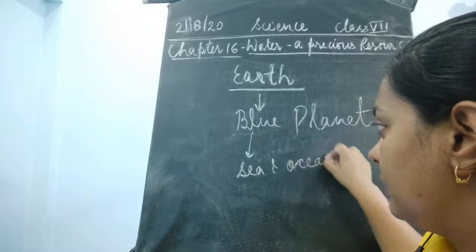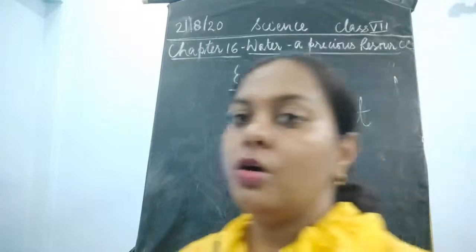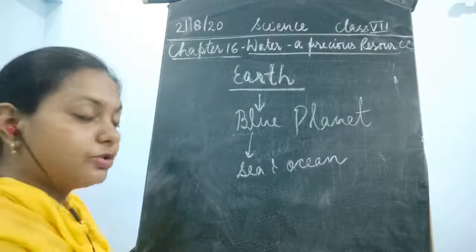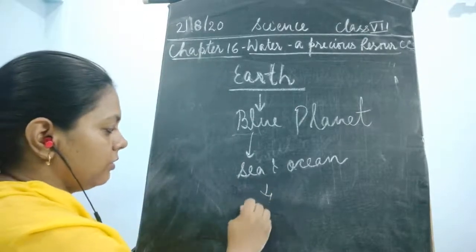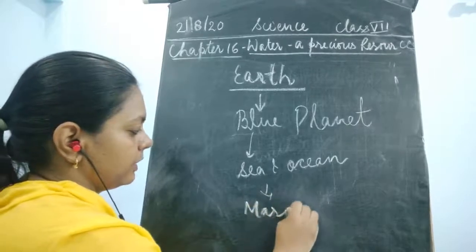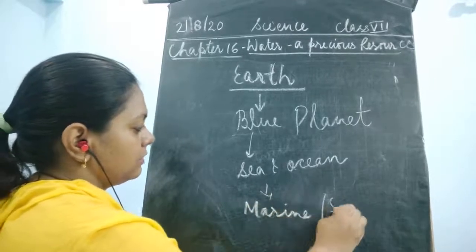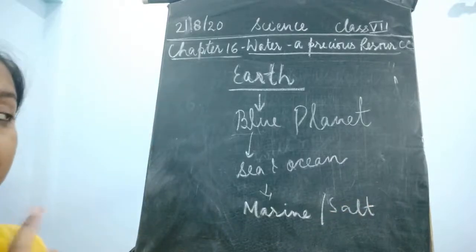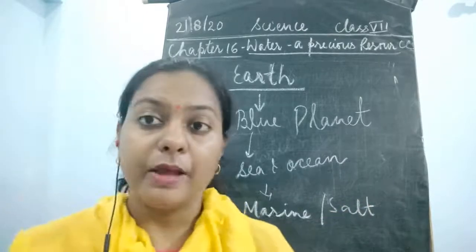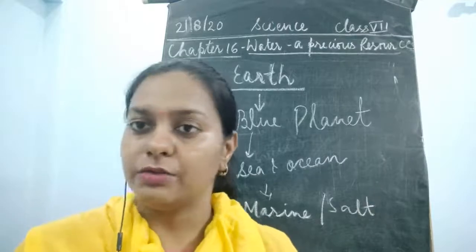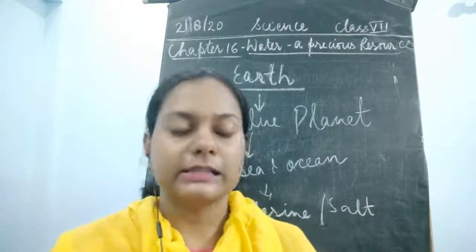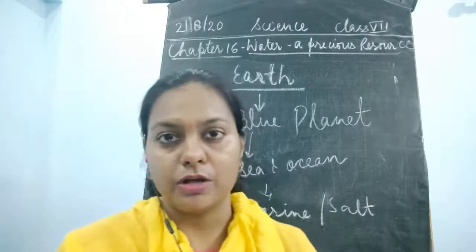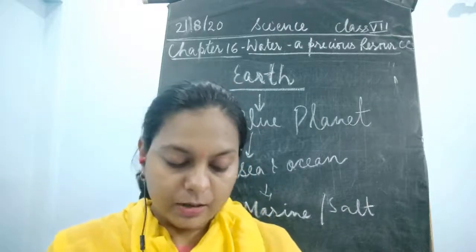Okay, they are the seas and the oceans. So, what kind of water is present in the sea and the ocean? The salt water, or the marine water, is present. Is this usable? Please tell me, is this usable? The answer would be a big no. This is not usable. Why? Because it has salt in it, and salt water is not at all useful for drinking purposes.